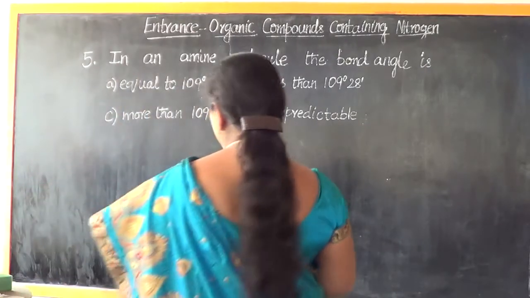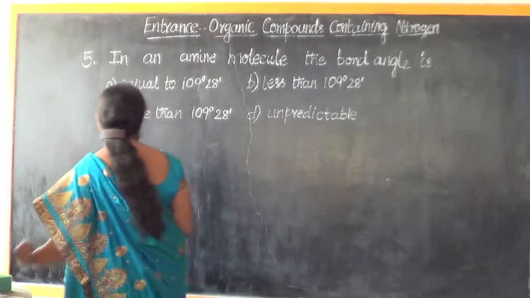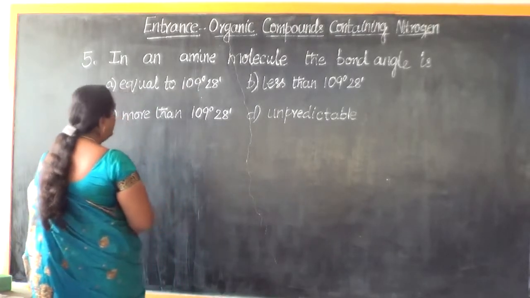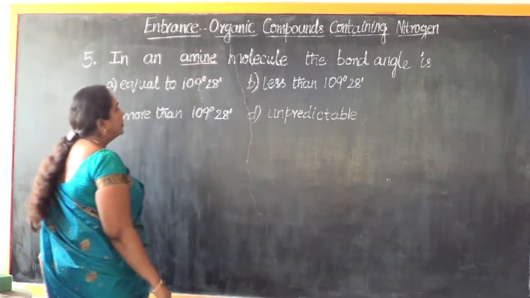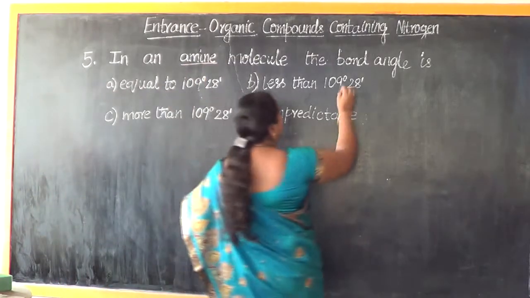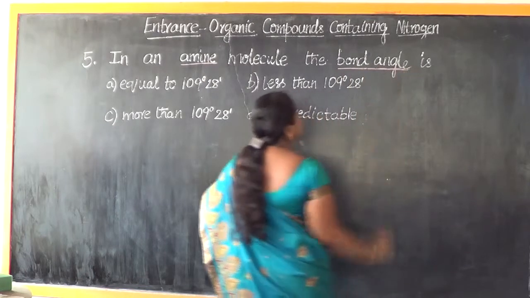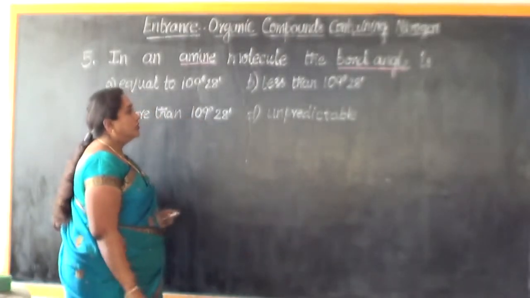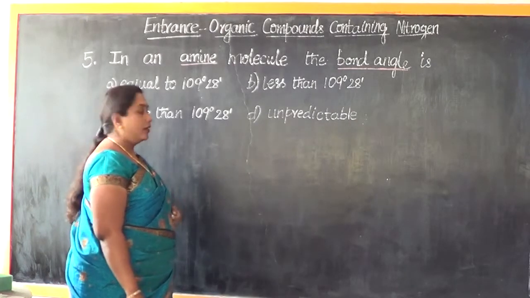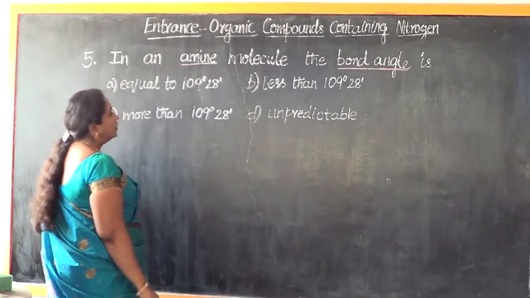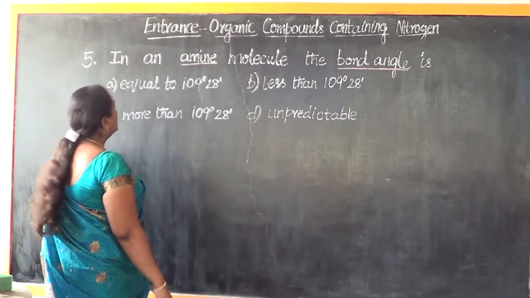So let us look at question number 5. In an amine molecule, the molecule under consideration is amine, and what's the question asked? Bond angle is. We are supposed to write about the bond angle. Now, what are all the different options? Let us look into the options.